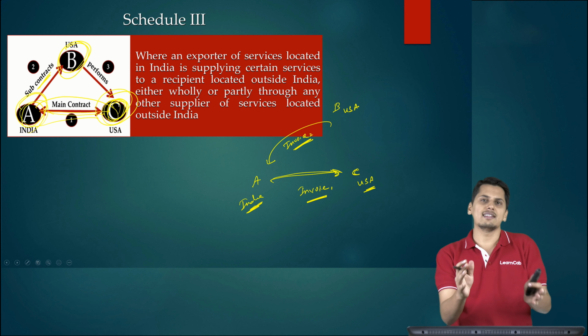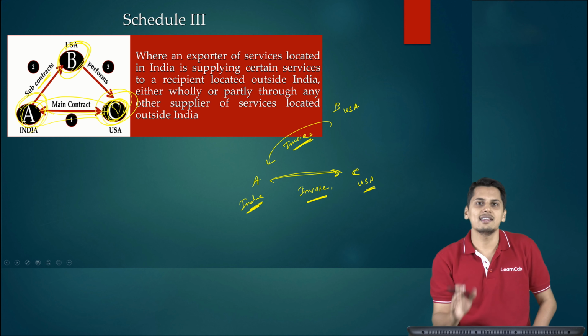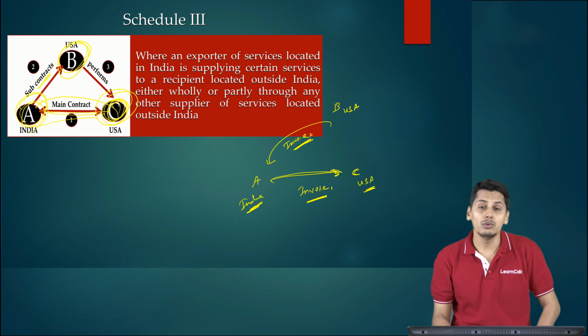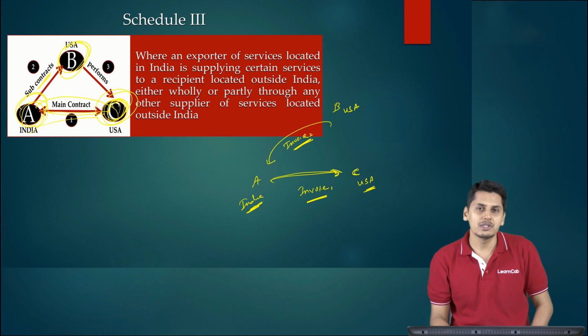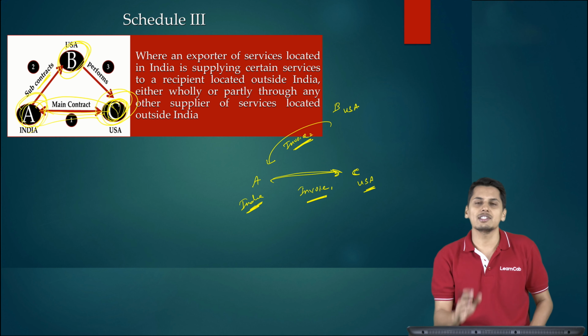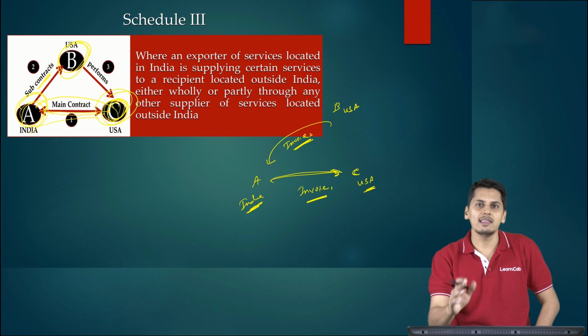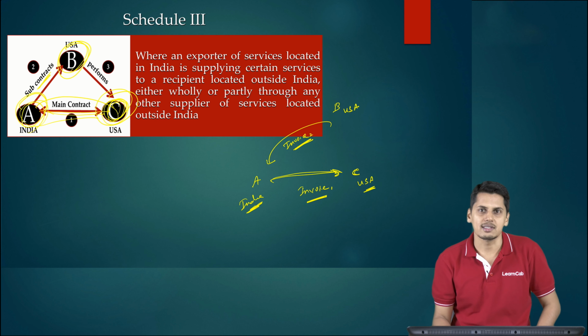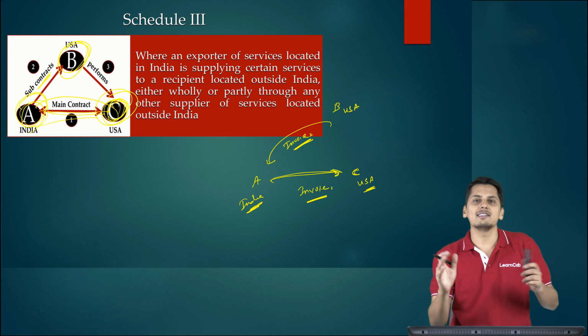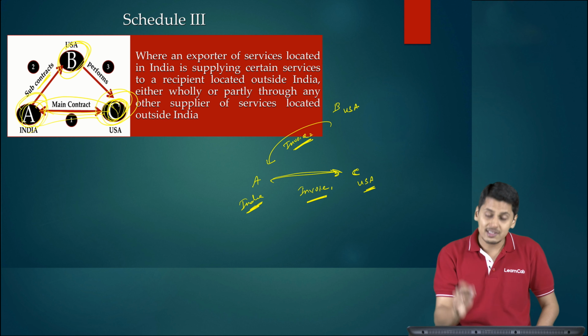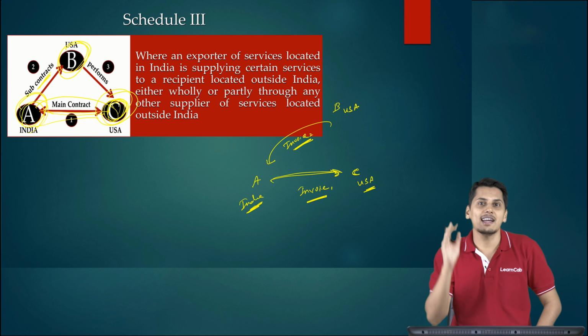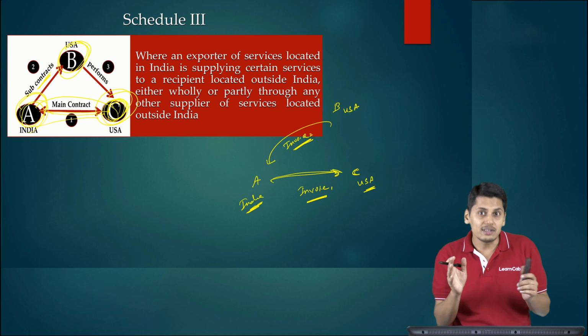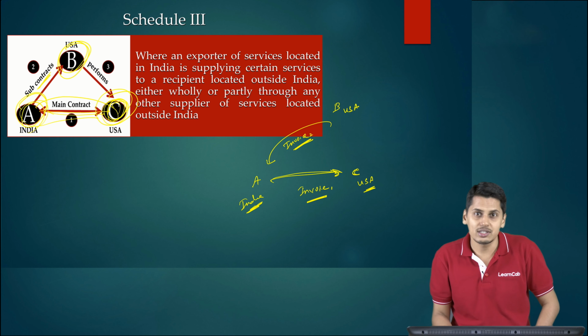Now friends, is this transaction covered under Schedule 3? The answer is no. Schedule 3 covers only drop shipment in case of goods. Only in case of goods, this type of transactions were covered under Schedule 3, being neither a supply of goods nor a supply of services. However, this is not the case in case of services. So in services, friends, you need to analyze each transaction independently.